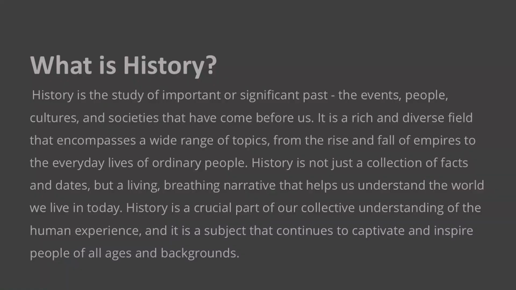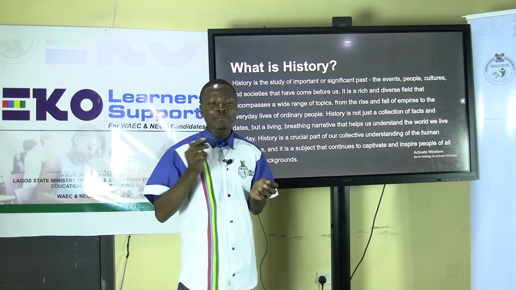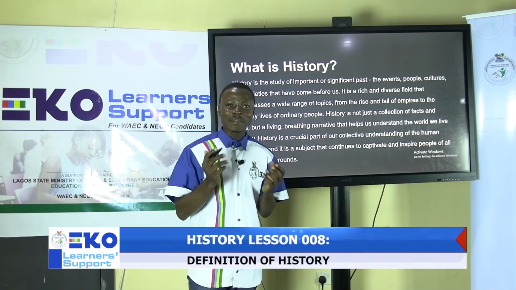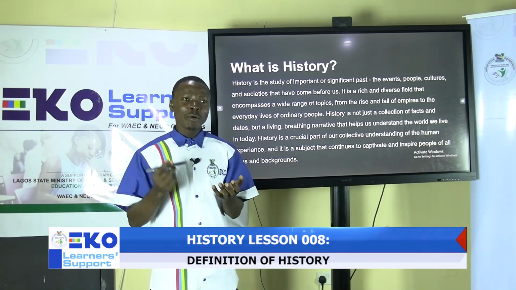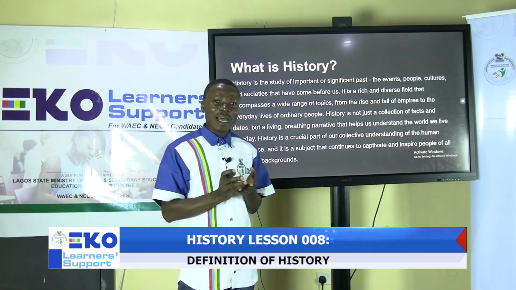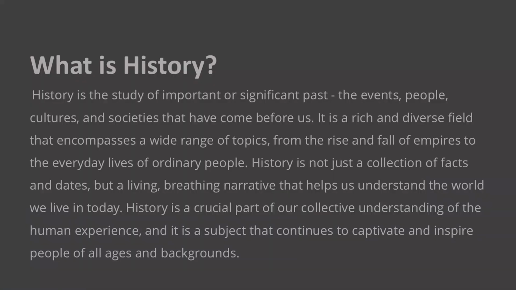So, what is history? History is the systematic study and documentation of important events. History doesn't only look at the documentation of important events and peoples alone. It also cuts across the study of human activities, including trade, cultural activities, sporting events, and every other thing that has to do with human life.